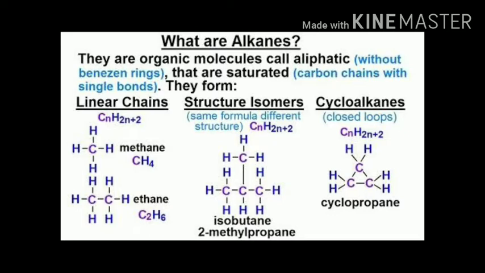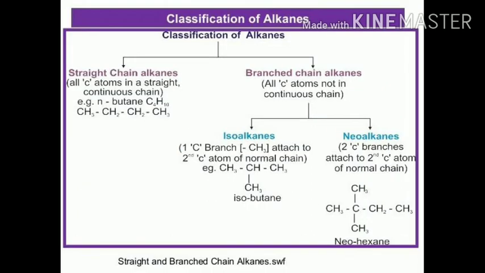So structural isomer means same formula, different structure. Isobutane means 2-methylpropane, and cycloalkanes means closed loop. The general formula is also CnH2n+2. This is cyclopropane. So these are all alkanes. Alkanes are divided into linear chains, structural isomers and cycloalkanes. This is the classification of alkanes.